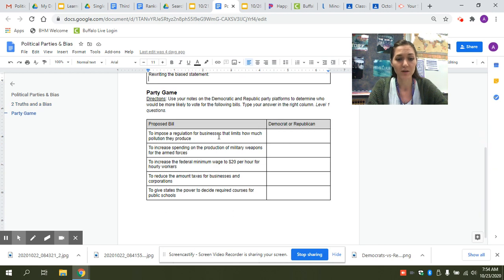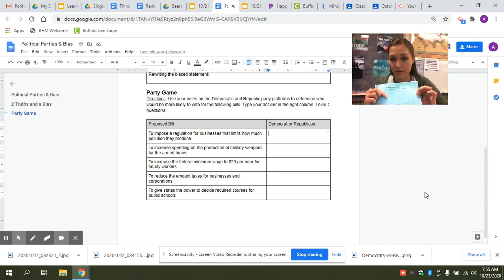Then the party game, you're just going to be reading through these different proposed bills and identifying if Democrats would be more likely to support it or Republicans would be more likely to support it. For this one, it might help to have your sheet. Remember, the role of government is going to be the important one to help you out with mostly everything when it comes to identifying Democrats or Republicans.